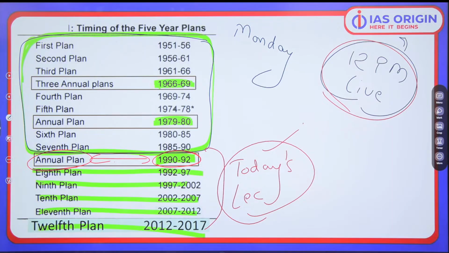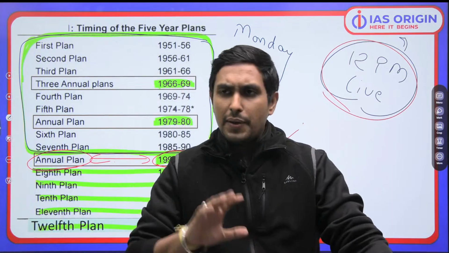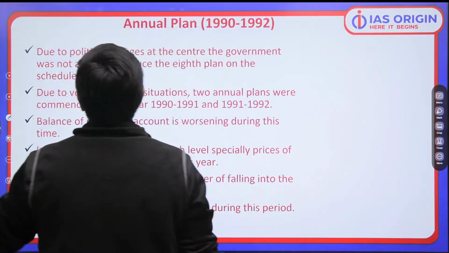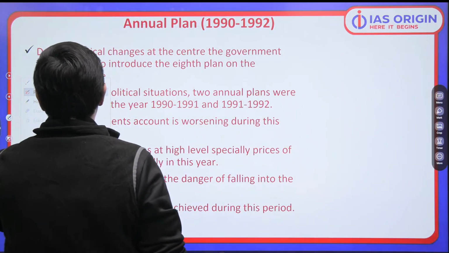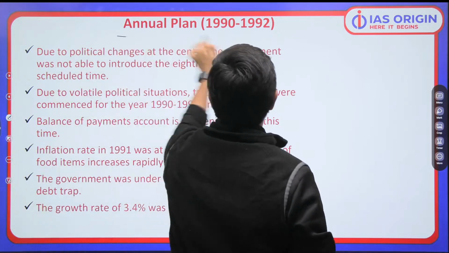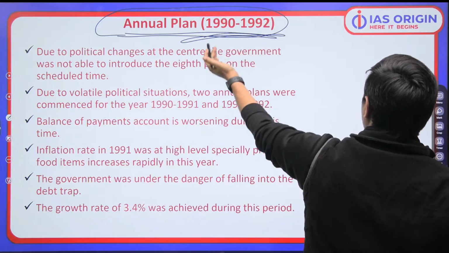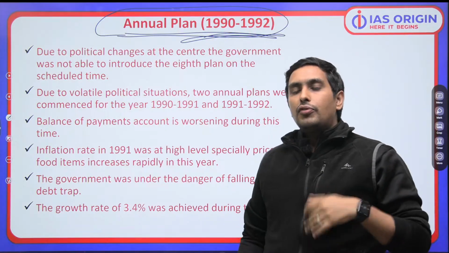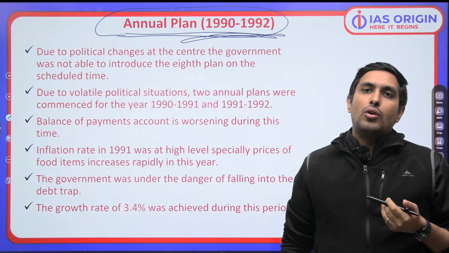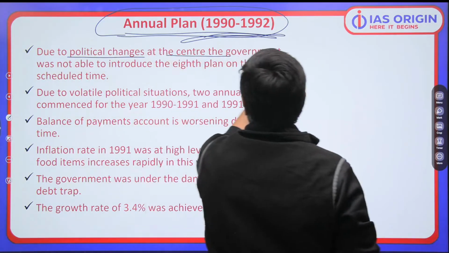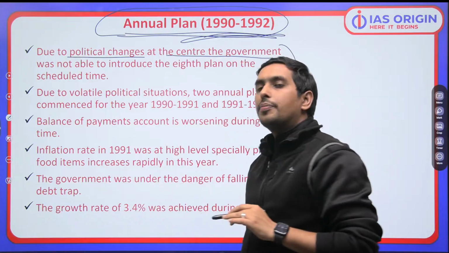Shabash. Think about it. That's a very basic thing, right? We are having some issue. Okay, let's talk about that. So I start my class with this only. We have annual plans from 1990 to 1991 and 1991 to 1992. But what exactly is the issue which is going on? We see that there is political change at the center. The government is changing. We have to change the prime minister.